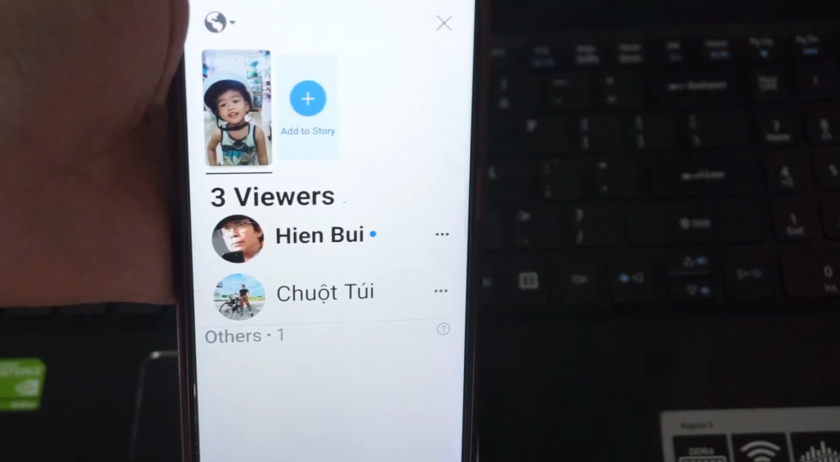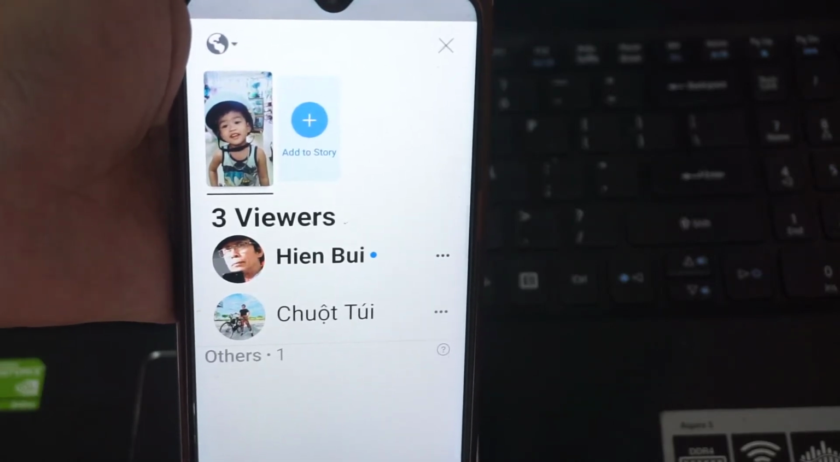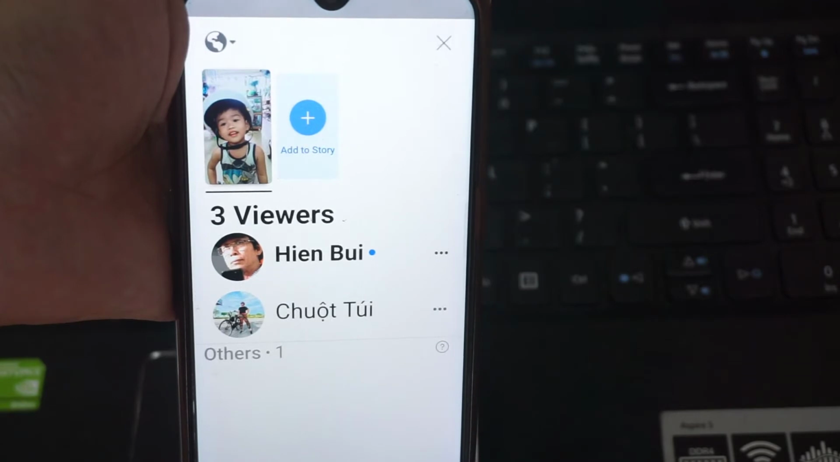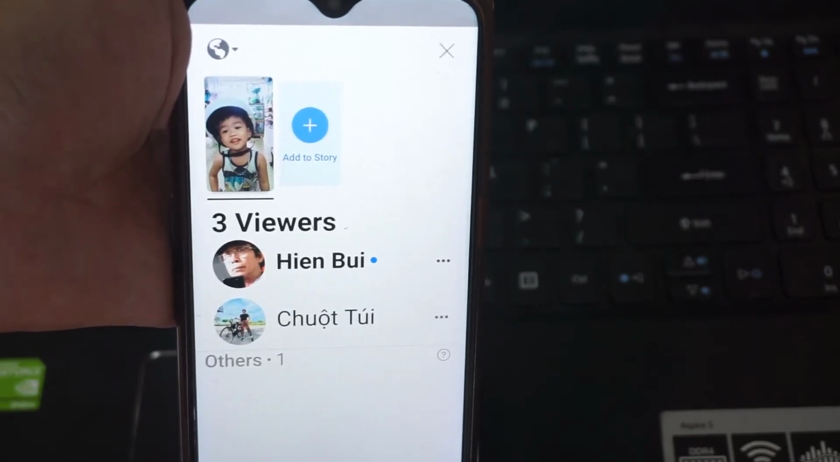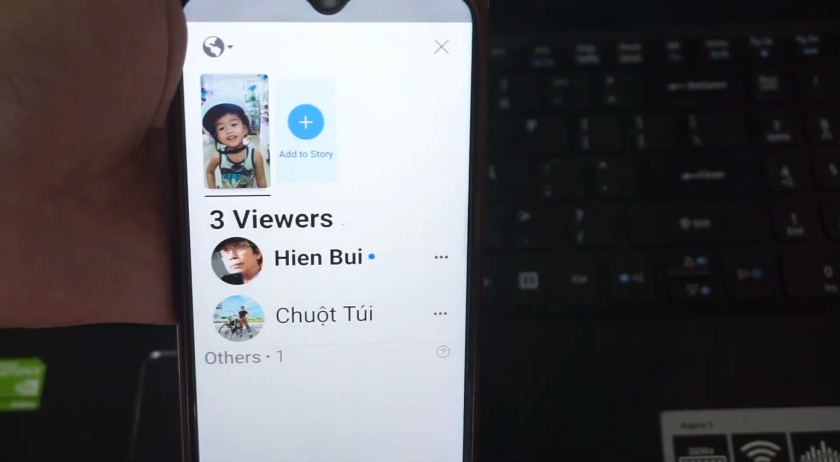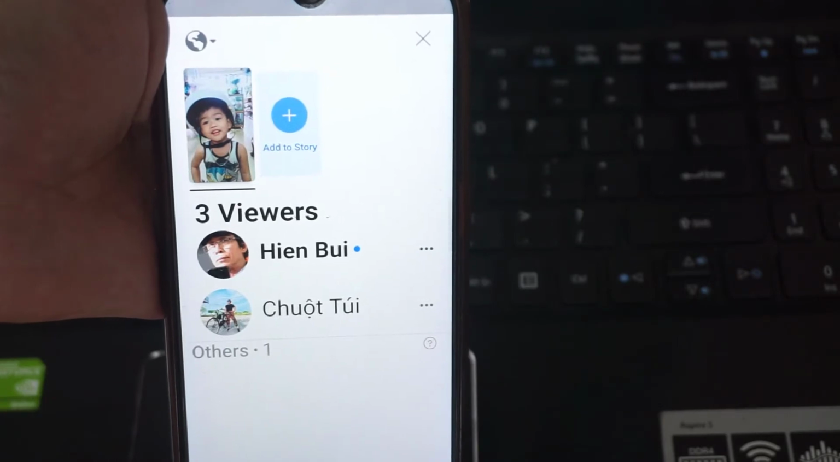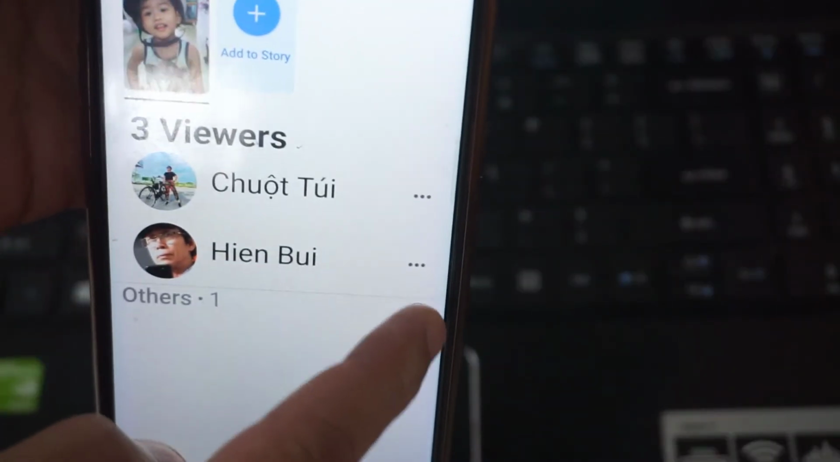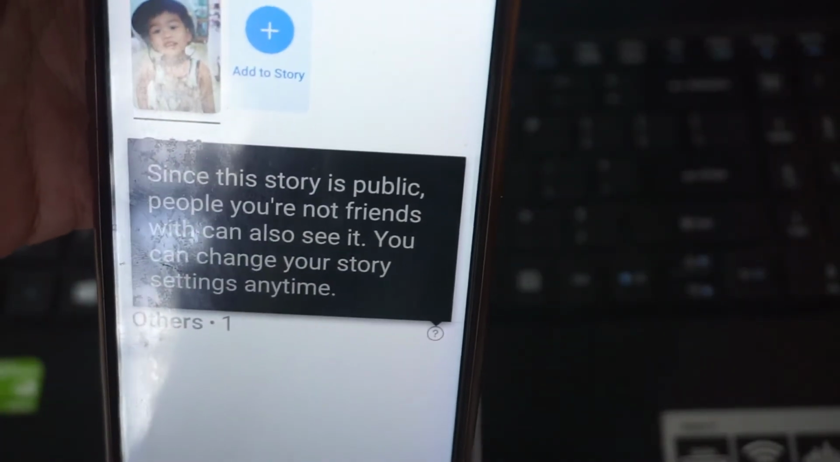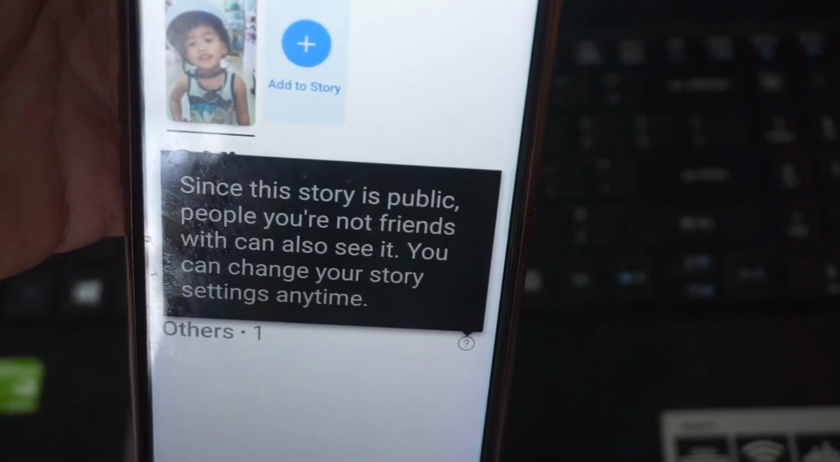Hi guys. This video will show you how to see other viewers on Facebook story. Unfortunately, you cannot see other viewers on the Facebook story. If your story's privacy setting is set to public, you're only able to see the number of other people who viewed your story. Facebook has decided to keep this information confidential.